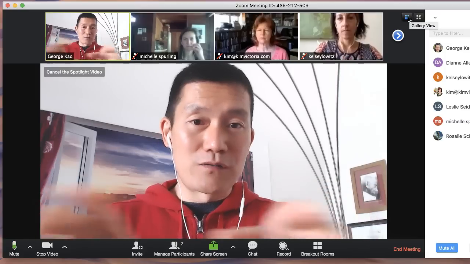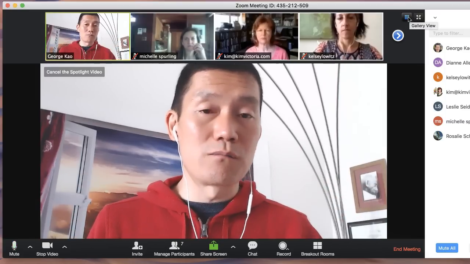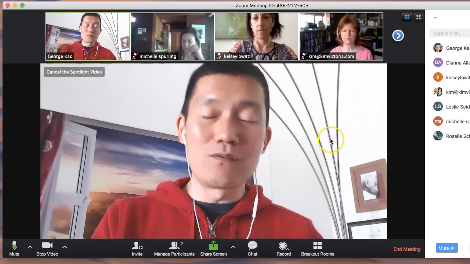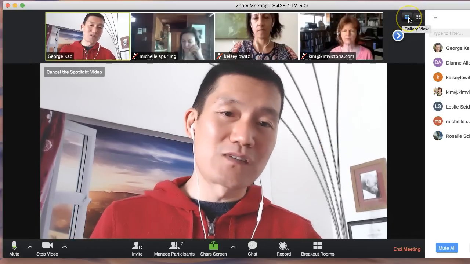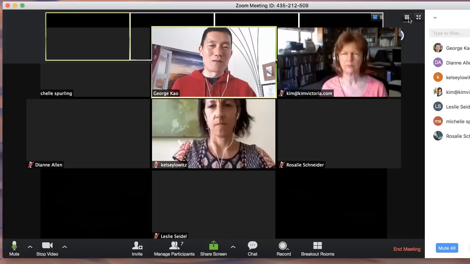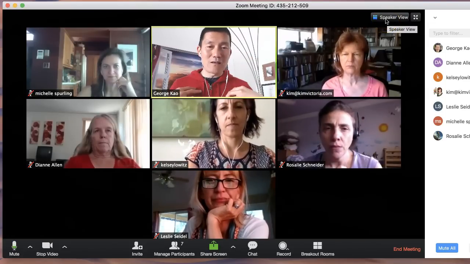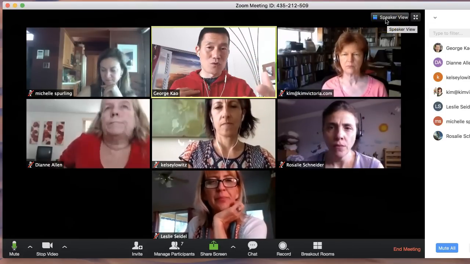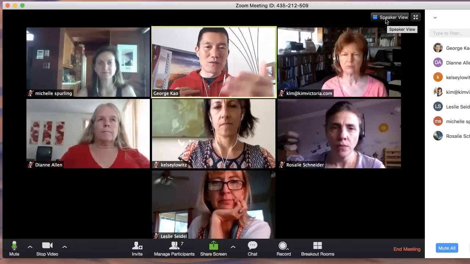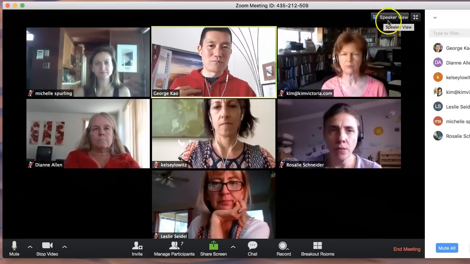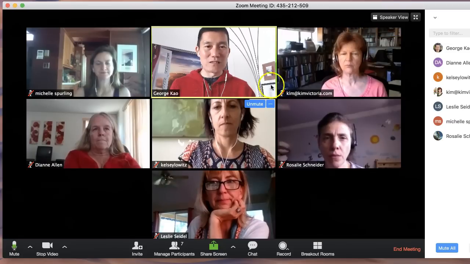In fact, the participants right now are able to toggle back and forth between their own speaker view or gallery view. So even though I'm doing this for the recording, they themselves can click on gallery view and see one another more easily. But for the recording's purpose, my view is what's showing up in the recording. So if I'm recording this on Zoom and it shows up like this, this is called gallery view because we can see each other side by side.